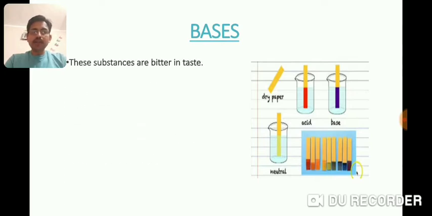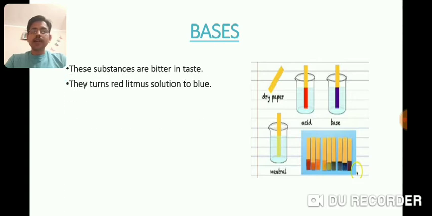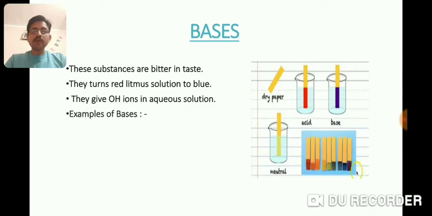How can we define bases? These are substances which are bitter in taste. They turn red litmus to blue. They give OH- ions in aqueous solution. As acids give H+ ions, bases are substances which give OH- ions in aqueous solution. OH- ions are called hydroxyl ions. Examples of bases include NaOH, sodium hydroxide, and KOH, potassium hydroxide.